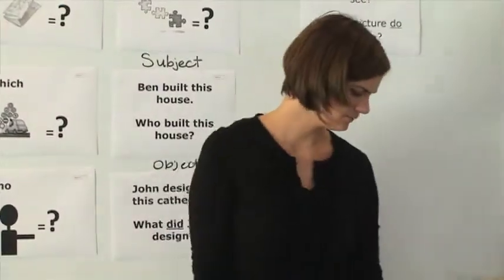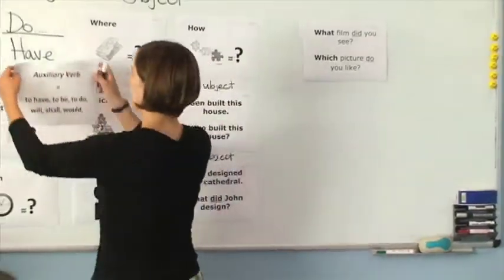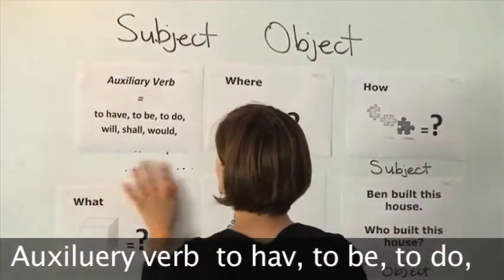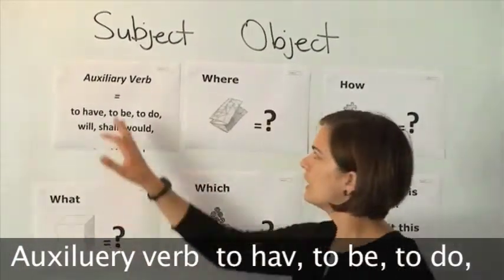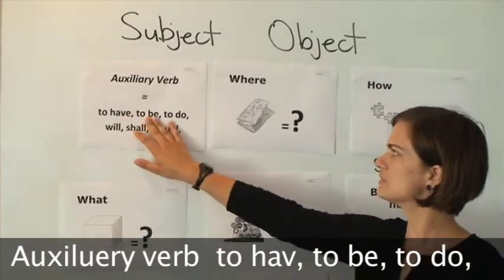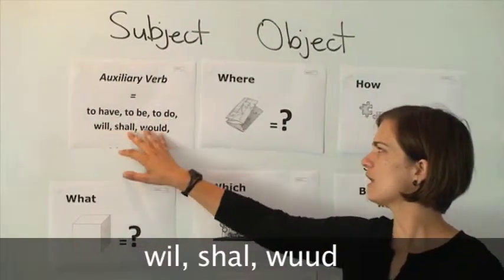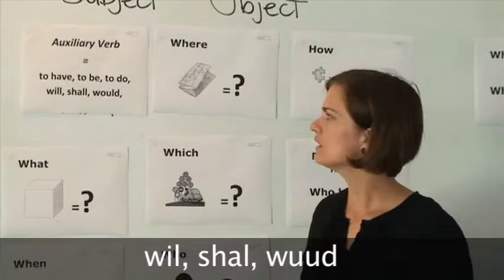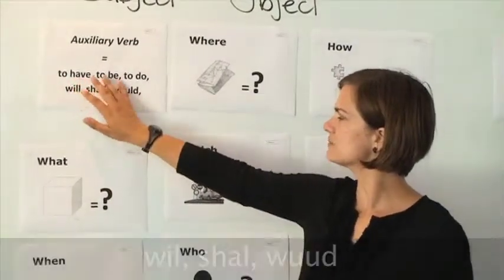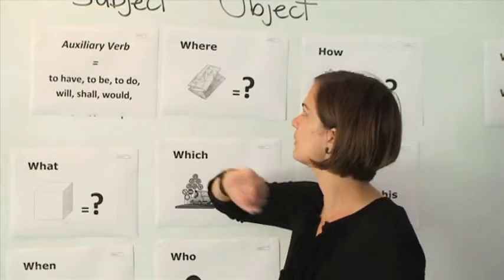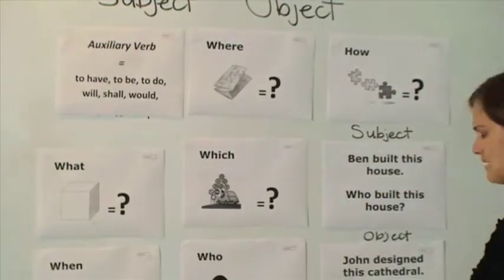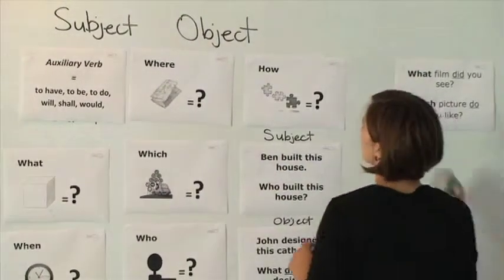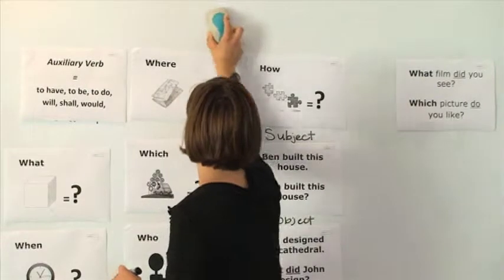Something we call auxiliary verbs. Auxiliary verb. To have, to be, to do. Will, shall, would. Now some of these we've already studied in modals of possibility, right? So we're just going to look at to have, to be, to do, okay, and will. Let me write a question like this for you.